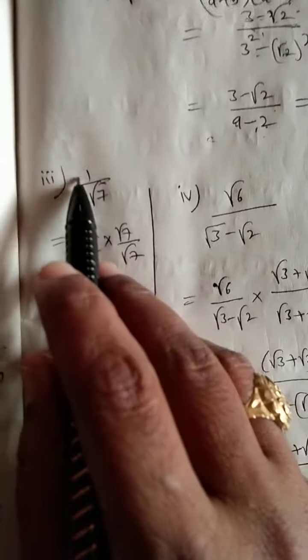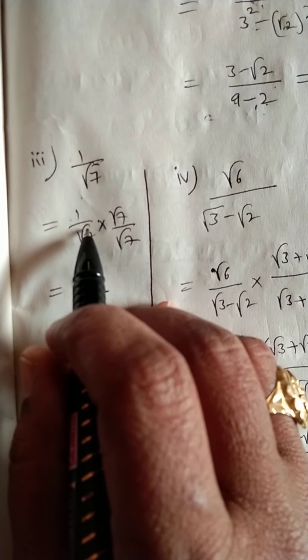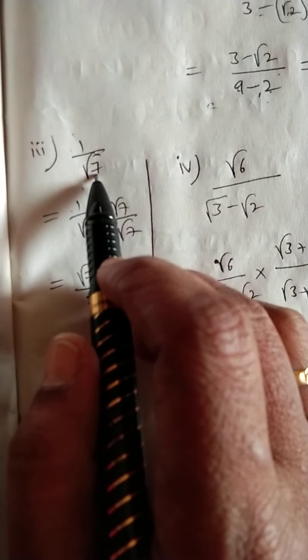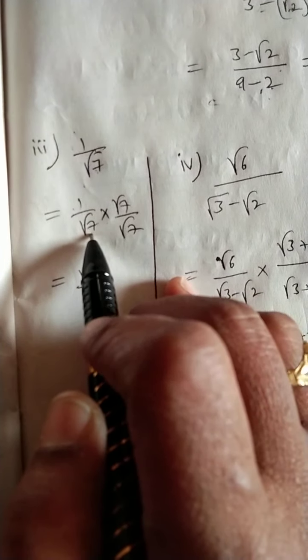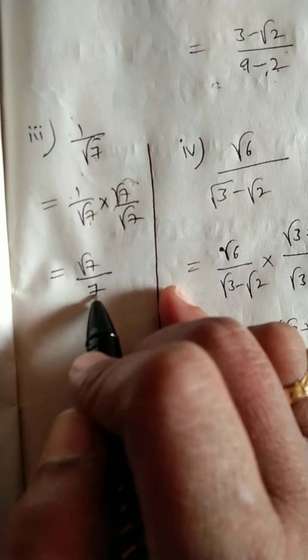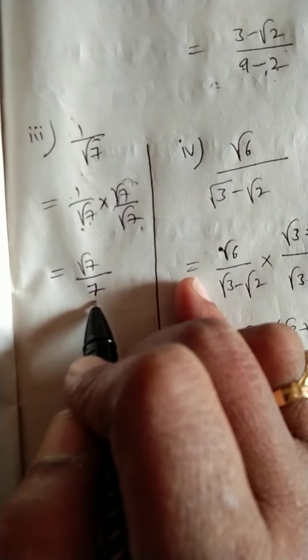Okay, next third one: 1 by root 7. Here 1 by root 7 is there. With this denominator we should rationalize it. Root 7 by root 7, divided by root 7 into root 7, will become the result.